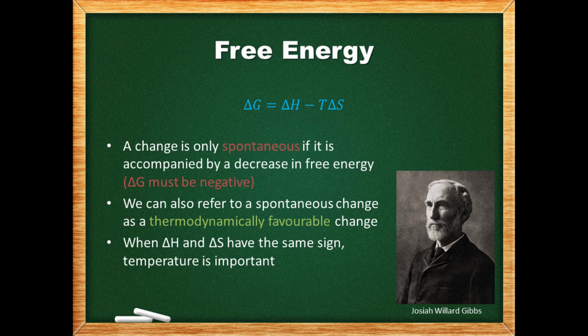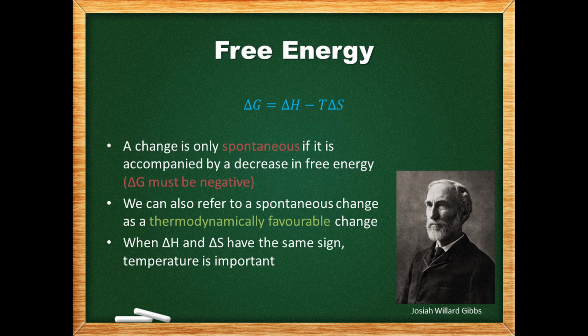However, we can use another thermodynamic quantity called Gibbs free energy to determine the net effect of enthalpy and entropy. The equation showing the relation between Gibbs free energy, enthalpy, and entropy is shown here. A change is only spontaneous if it is accompanied by a decrease in free energy. In other words, delta G must be negative.